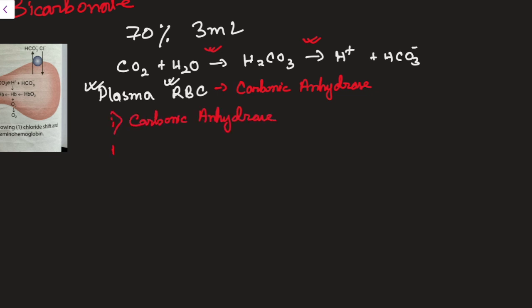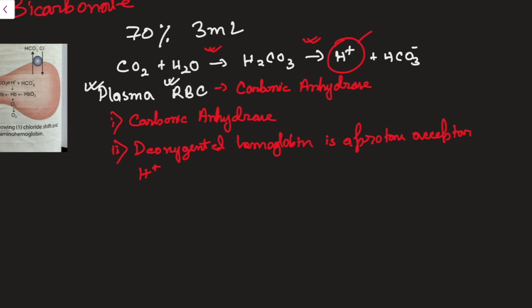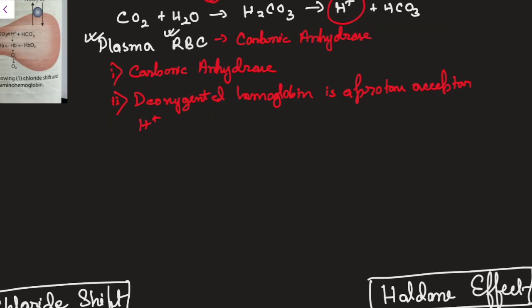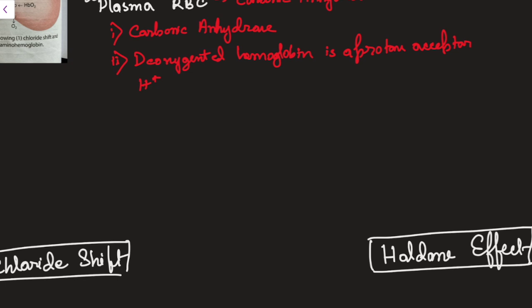The next point will be what? Deoxygenated hemoglobin is a proton acceptor. That means it will accept the H plus ions. These H plus ions will be accepted by deoxygenated hemoglobin. These two factors will favor the reaction in RBC. Now, why will this happen? The deoxygenated hemoglobin is a very strong proton acceptor, meaning it can accept the H plus nicely.